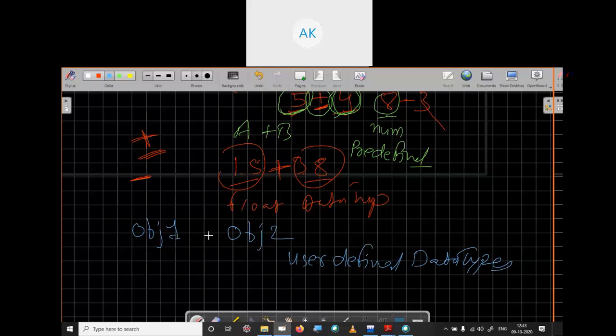How can we perform an operation on these objects, which are not predefined? Suppose I want to add these two objects. Can I add them? No, because the definition of the plus operator is that it works on predefined operands, but here we have two operands, object one and object two, which are user defined. So how can we perform this operation?